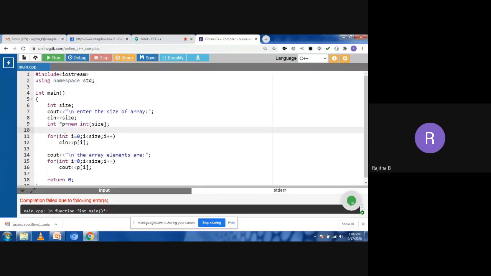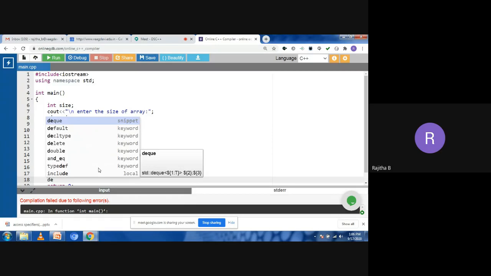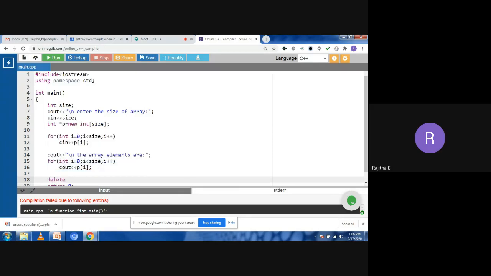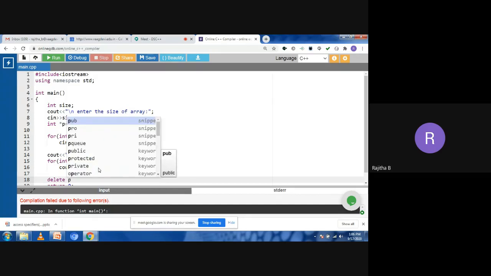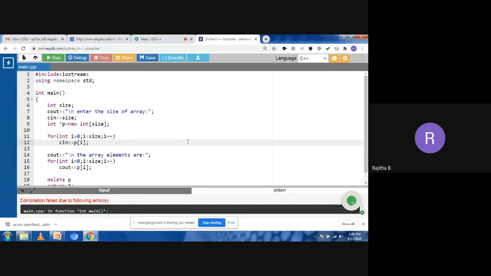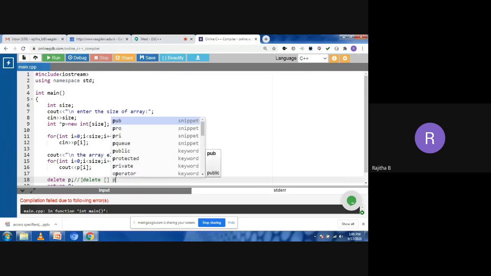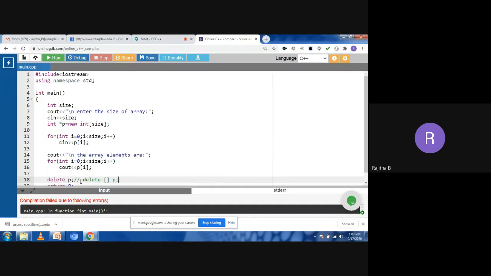Now let's try to run this program. Before that, when you are using dynamic memory allocation, we need to use the delete operator also. So here I'm taking the syntax delete. Since we are using the pointer variable, we use p. What memory do I need to delete after execution of this program? p. Why? Because I'm using the p pointer variable to allocate the memory at runtime, so I need to delete that also. Or you can use the syntax delete with square brackets, since we are using arrays, and the pointer variable p. You can use either this or this one.